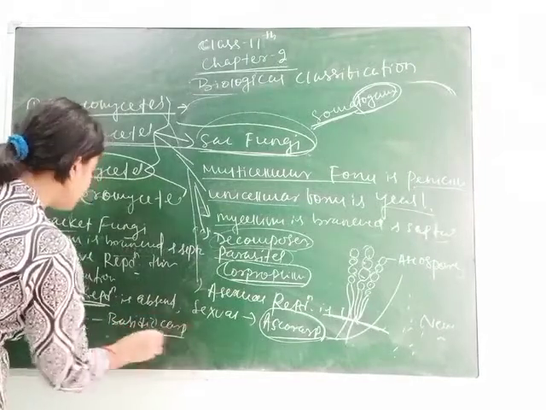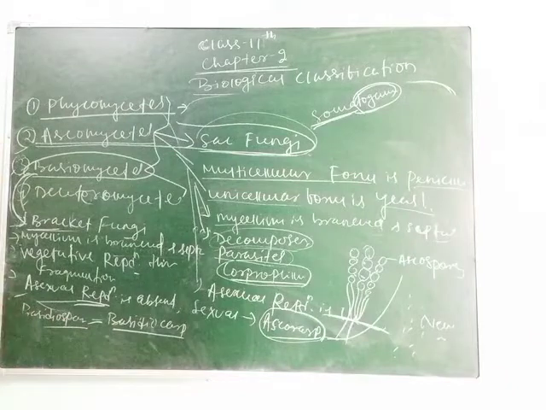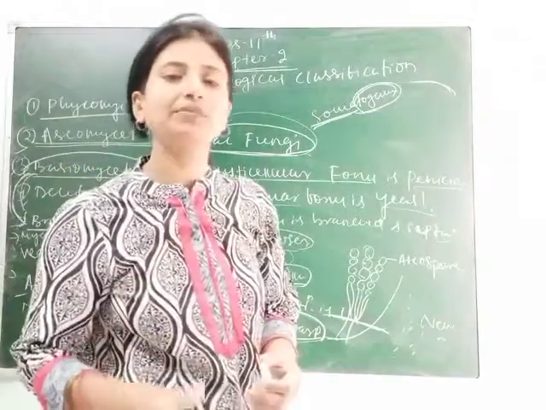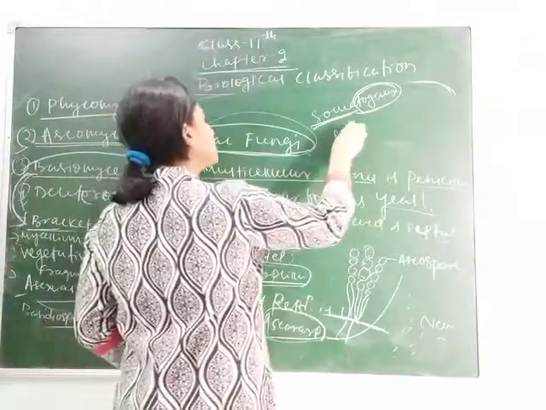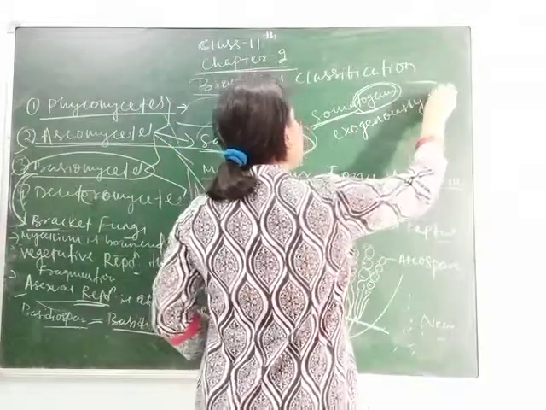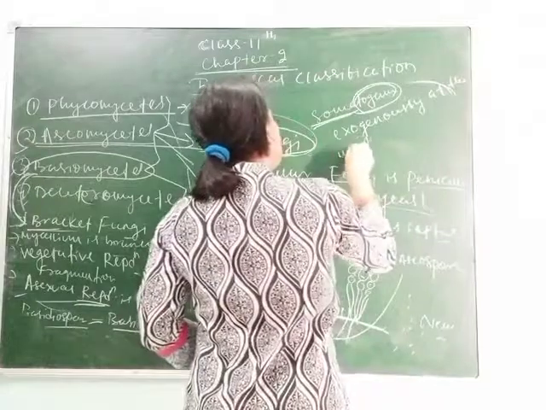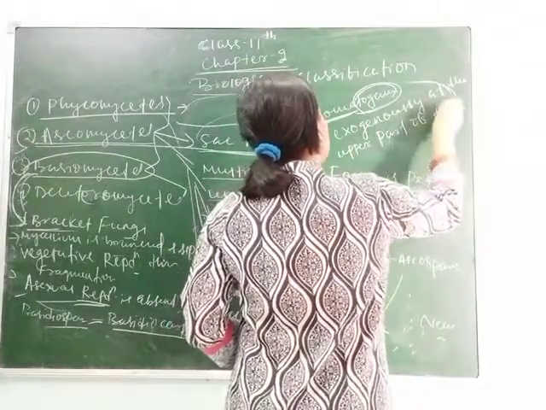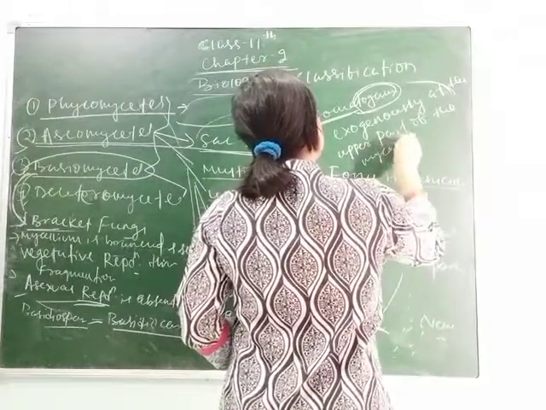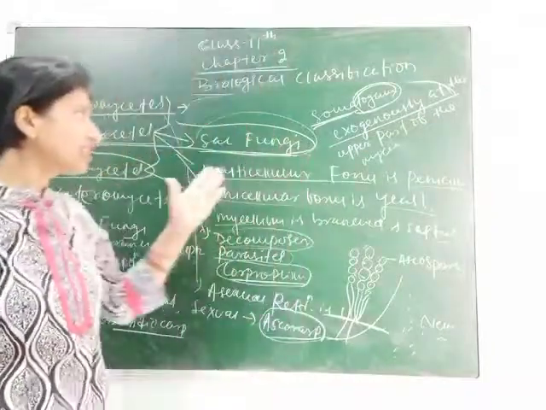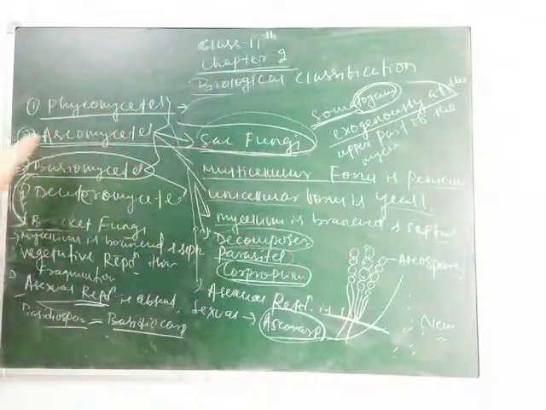Basidiocarp is the structure inside which basidiospores are formed. That's why they are called basidiocarp, and they are formed exogenously at the upper part of the mycelium. Exogenously at the upper part of the mycelium means the basidiospores are formed exogenously on the upper part of the mycelium.